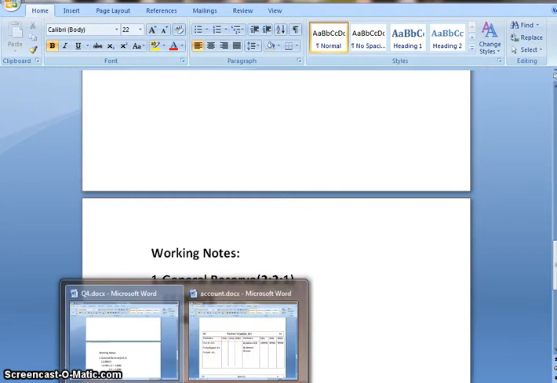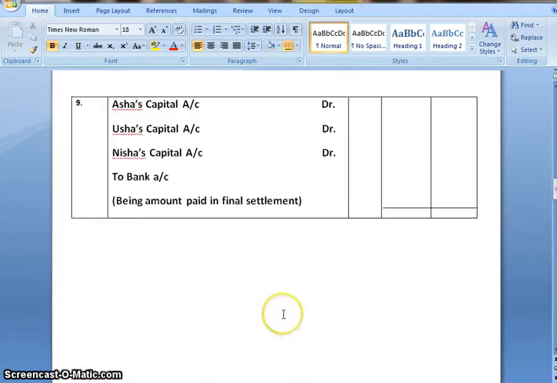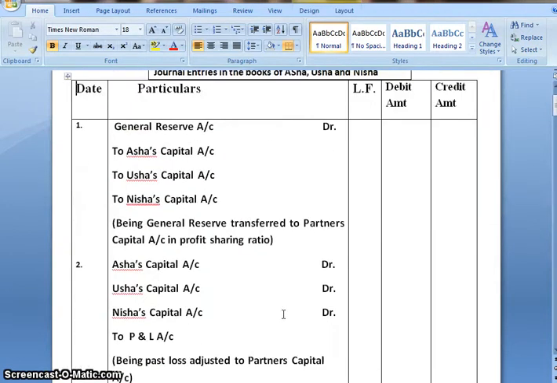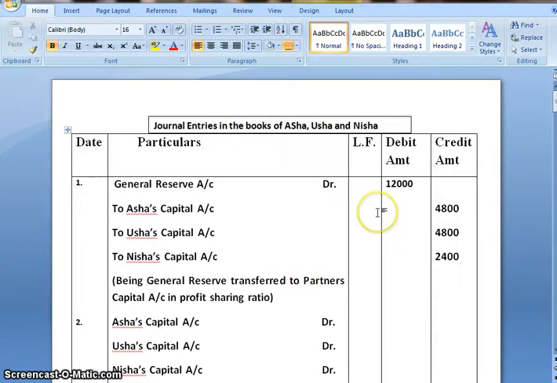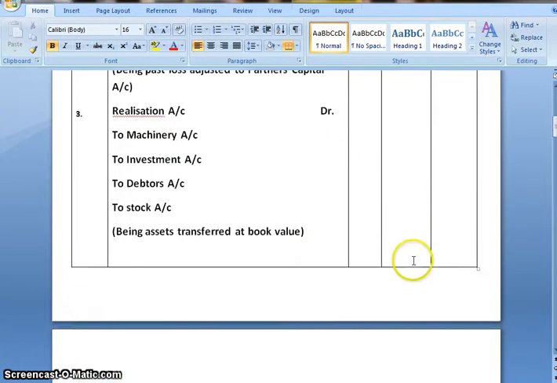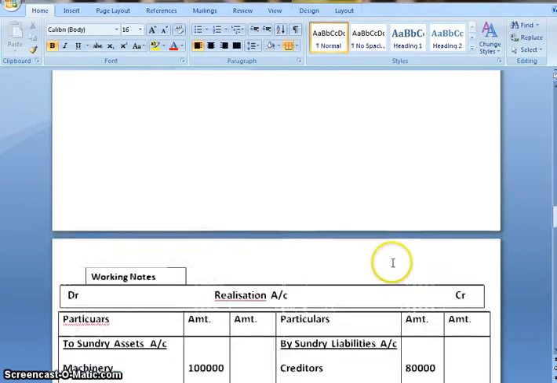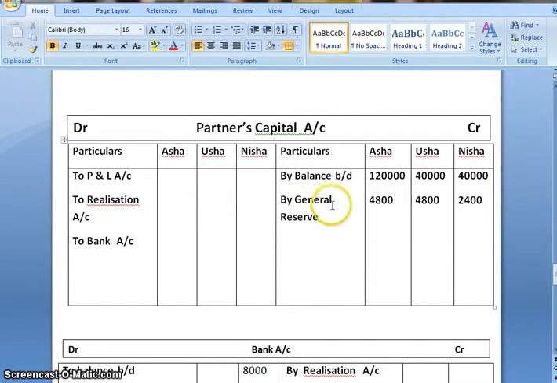And the journal entry would be general reserve account debited to Asha's capital, to Usha's capital and to Nisha's. General reserve 12,000, to Asha's capital 4,800, to Usha's capital 4,800 and to Nisha's capital 2,400. And the narration would be being general reserve transferred to partners capital account in their profit sharing ratio. We'll make a note of that in partners capital account. That will be by general reserve for Asha, Usha and Nisha.